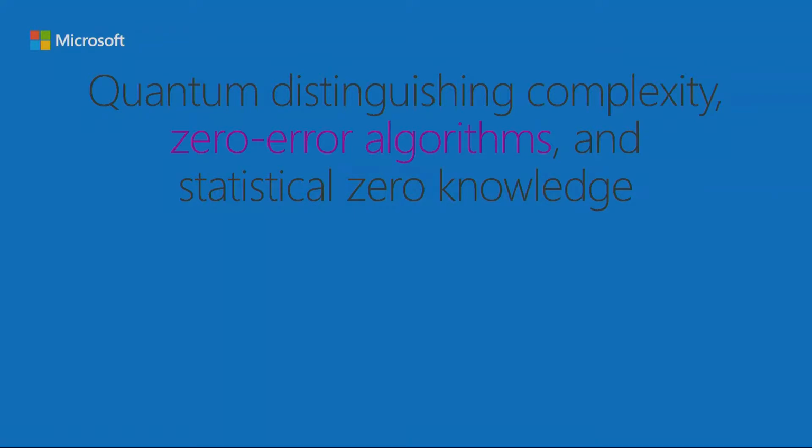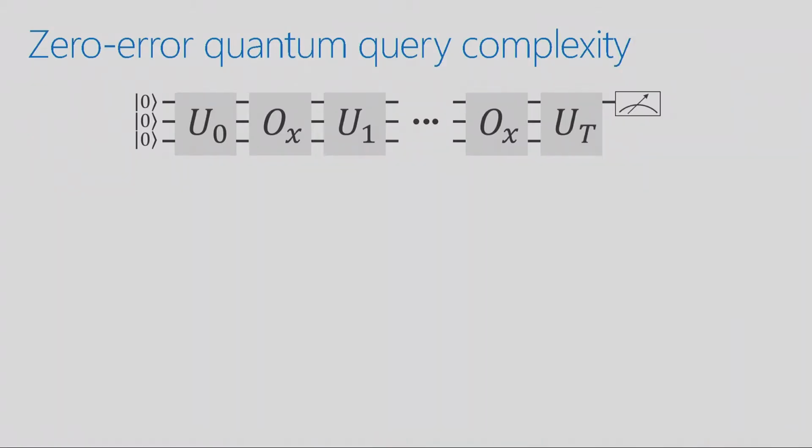So a zero-error quantum query algorithm is very similar to the quantum algorithms I was talking about before. So those algorithms would be called bounded error algorithms because the error is bounded by some constant. It was like a third in my example. A zero-error algorithm, as the name suggests, won't have any error, so it won't give the wrong answer, unlike the algorithms I was talking about before. So what's a zero-error algorithm? It's a quantum algorithm that's allowed 3 possible outputs.